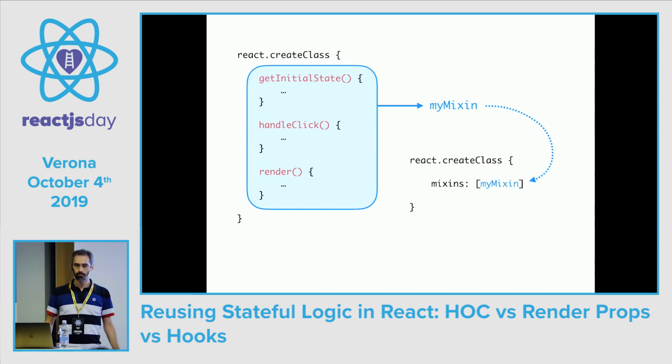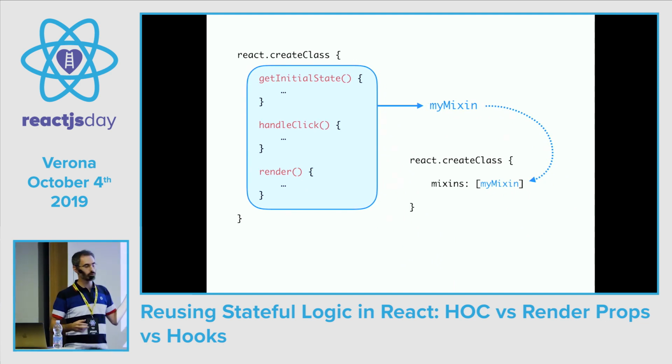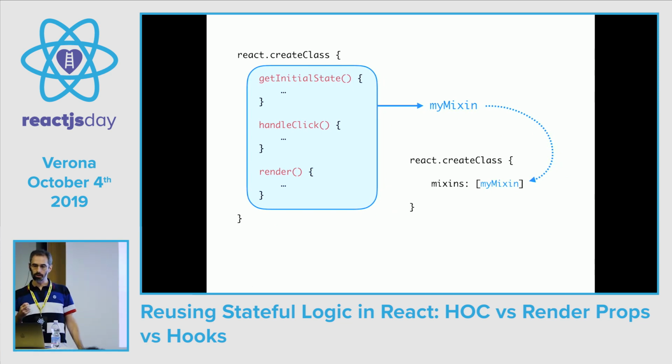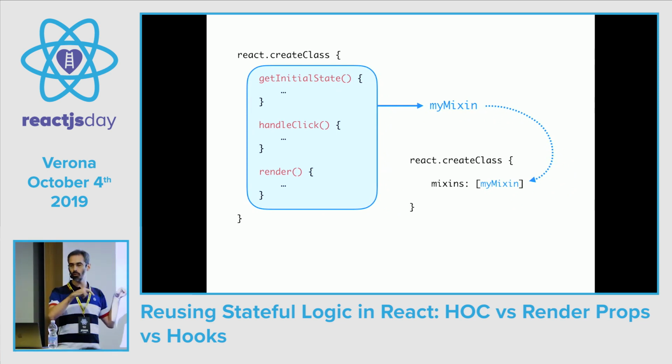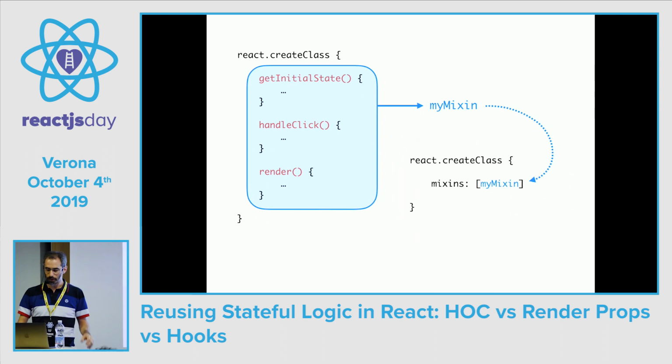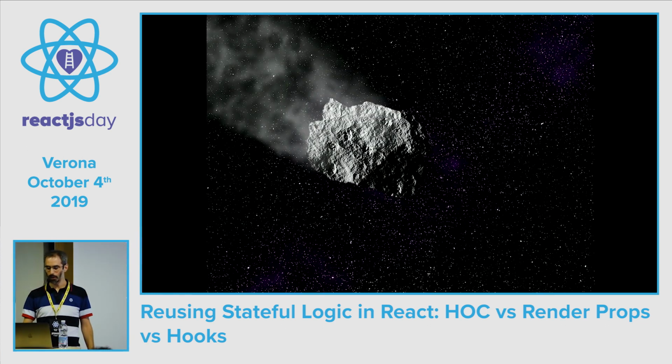Mixins had a problem. Really, they had more than one problem, but we are interested in the name collision problem. We could have two mixins trying to set the same part of the state. For example, we may have two mixins with two event handlers trying to set the width on our component. But really, mixins died not because they had this problem, but because of a meteorite, and this meteorite's name was ES6. Mixins don't work anymore with ES6 classes, and of course they don't work with functional components, so they're just a thing from the past.